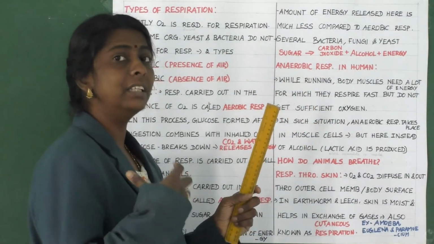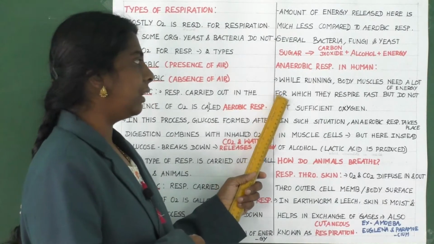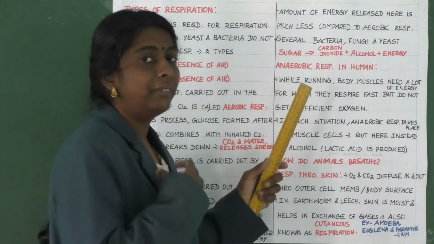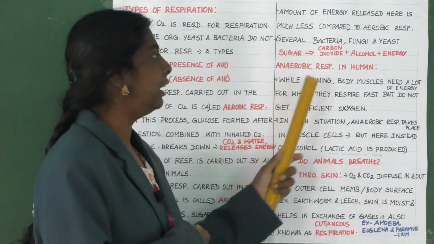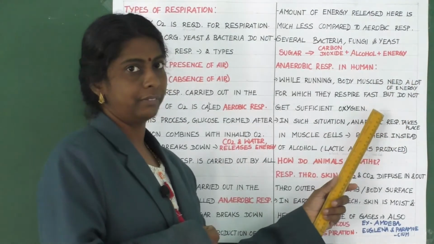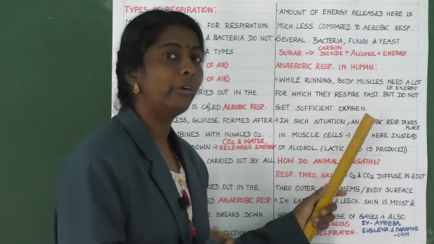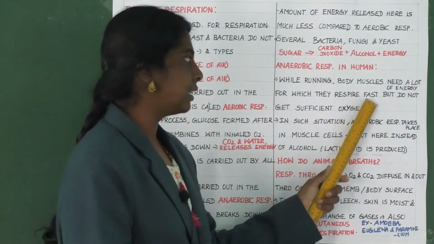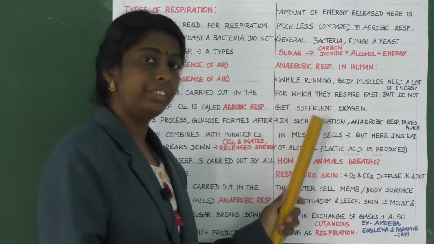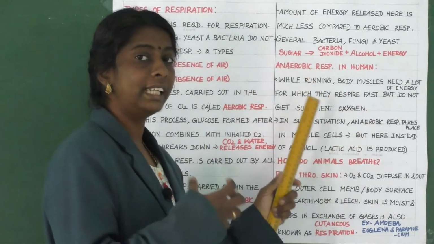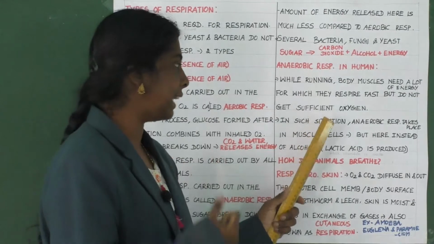How it takes place in humans. While running, so while doing this physical activity, your breathing rate will be high, is it not? While running, the body muscles need a lot of energy. They respire fast but do not get sufficient oxygen. Though they respire fast, they do not get sufficient oxygen by that time.